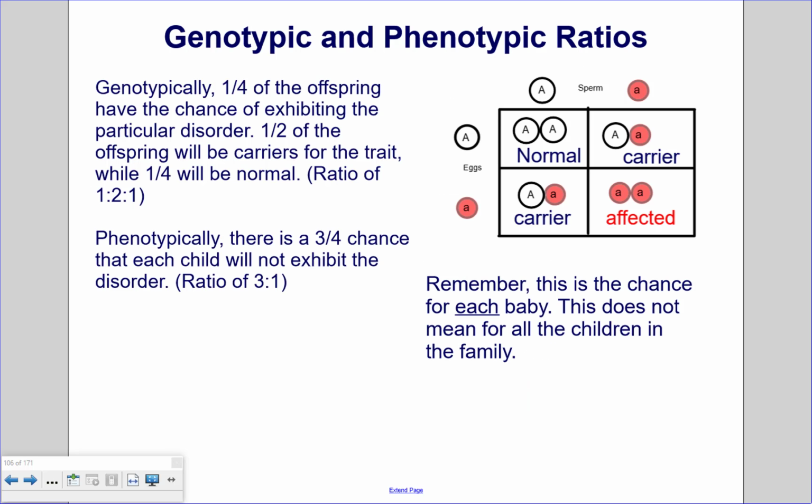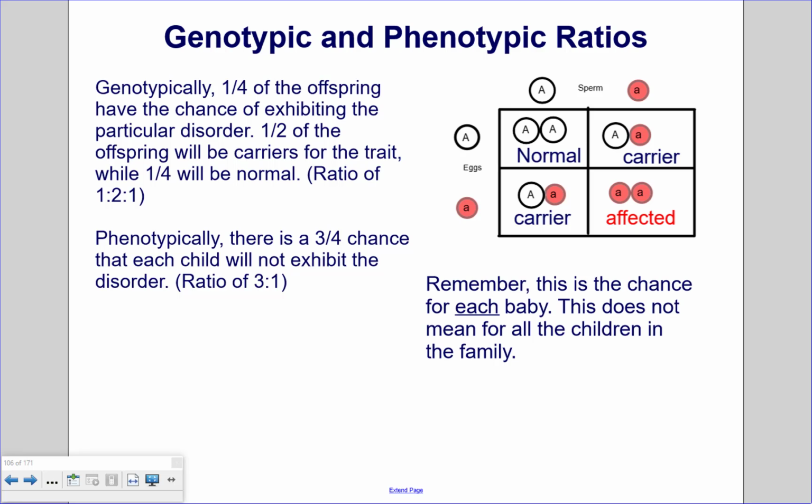Genotypic and phenotypic ratios. Genotypically, 1 out of 4 of the offspring will have the chance of exhibiting the particular disorder. 1 out of 2 of the offspring will be carriers for the trait, while 1 out of 4 will be normal, a ratio of 1 to 2 to 1. Phenotypically, there is a 3 out of 4 or 75% chance that a child will not exhibit the disorder, a ratio of 3 to 1.